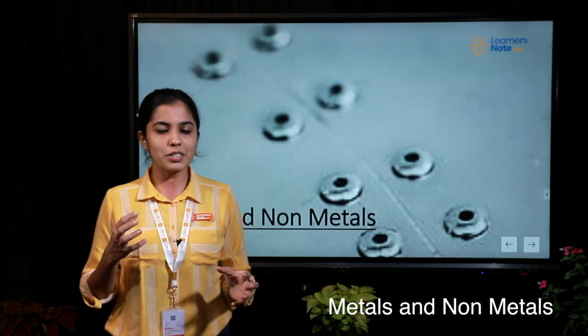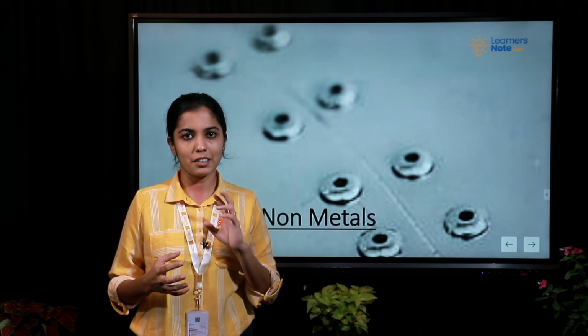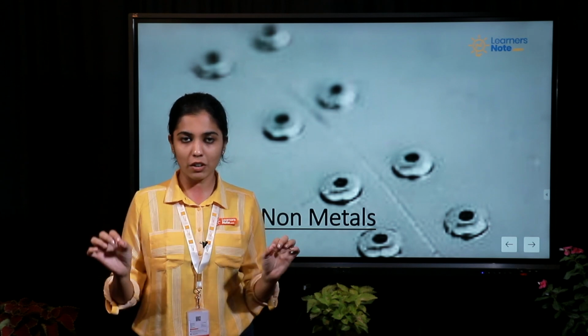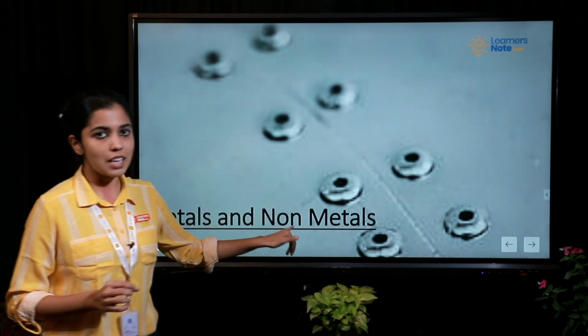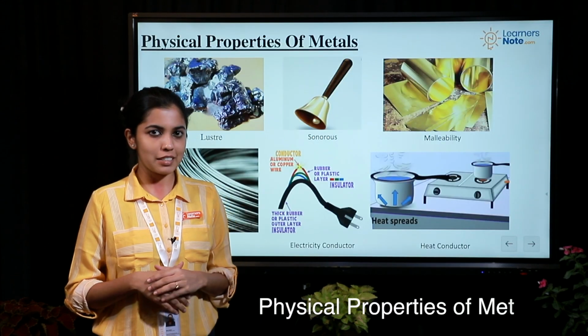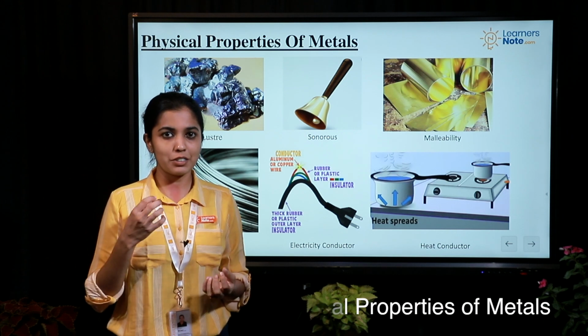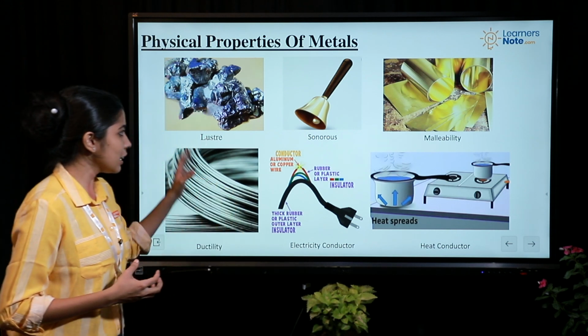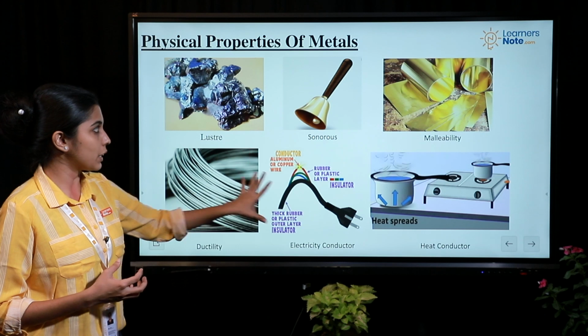Now, everything that you see around us can be basically classified into two categories, that is a broad classification: metals and non-metals. Now let's talk about the physical properties of metals. How do you identify a metal when you simply see them? So these are a few physical properties of metals.